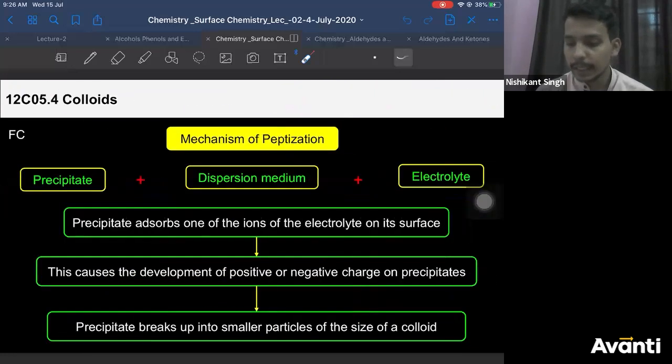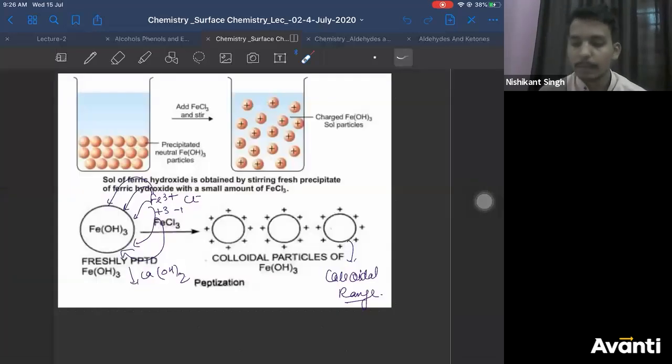So we had taken the example of, we said there are three processes. First, precipitate adsorbs on its surface any ion of the electrolyte, right? And this causes the development of some charge on the precipitate, which breaks the precipitate into smaller particles. We had seen the example of Fe(OH)3. Fe(OH)3 in the presence of FeCl3 adsorbed Fe3+ ions on its surface.